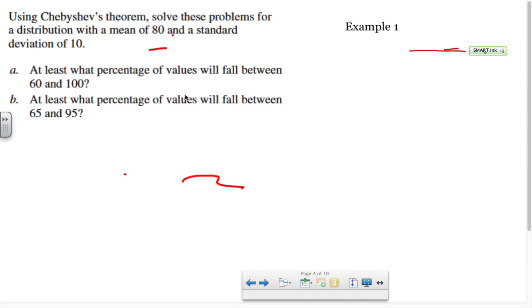Now we're going to use that formula that we just had, and we're going to figure out where this standard deviation is. First of all, we need to figure out how far these are away from the mean. So we go 100 minus 80. 100 minus 80.